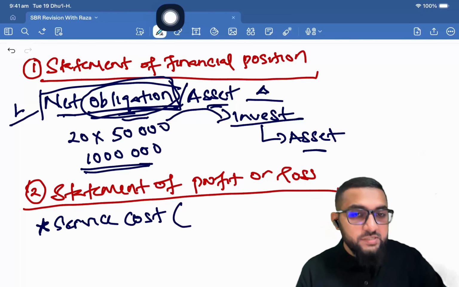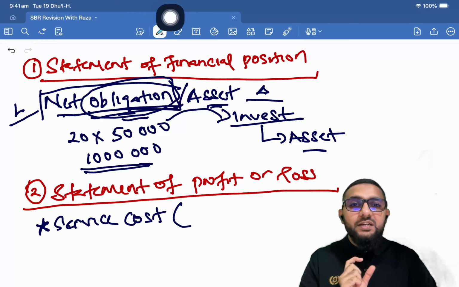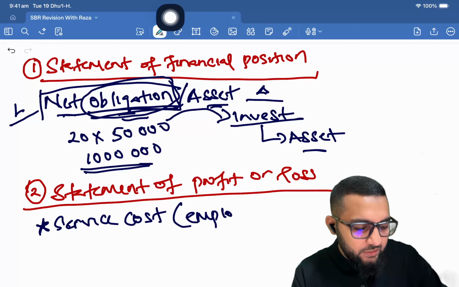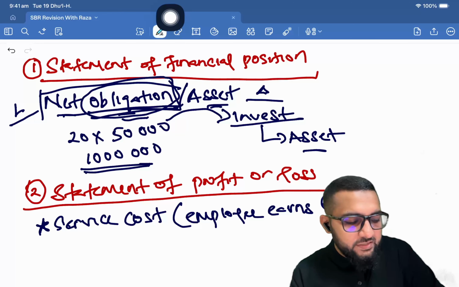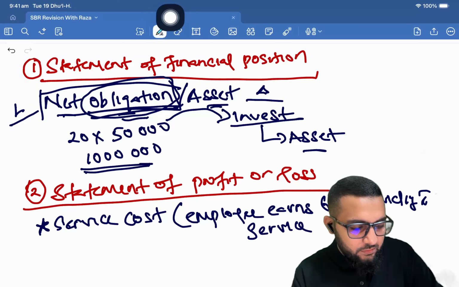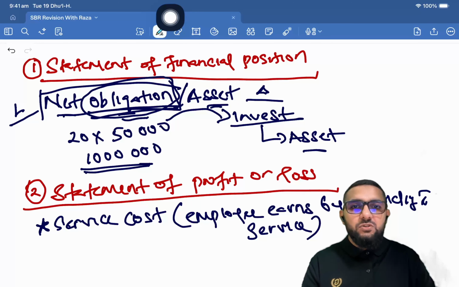Now this is the cost that the employee earns by providing the service, right? So that's a service cost.